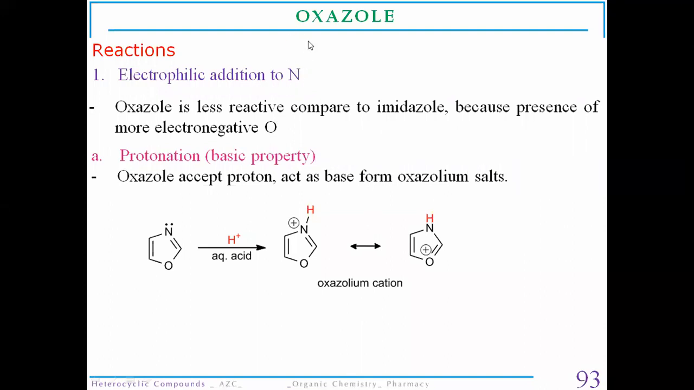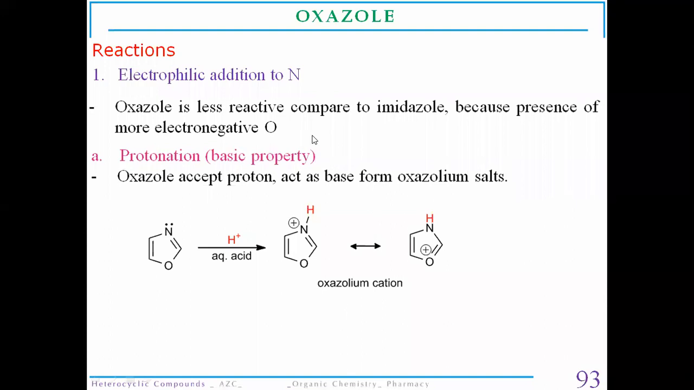When we compare the oxazole with an imidazole or pyrazole derivative, it is less reactive compared to the imidazole molecule. Imidazole is a 1,3-diazole compound, so there is the presence of two nitrogen atoms. One behaves as a pyrrole nitrogen and another one behaves as a pyridine nitrogen. That's why imidazole is much more reactive than the oxazole.